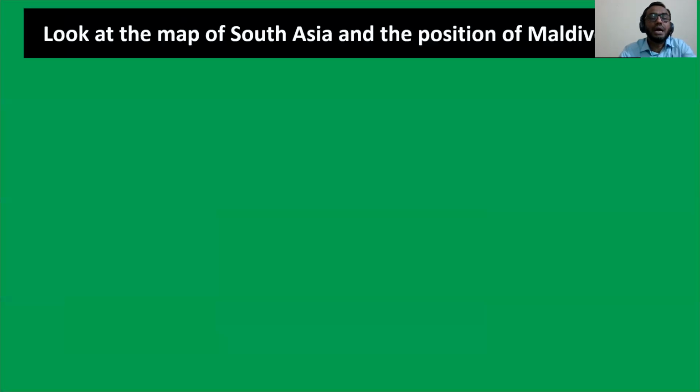Look at the map of South Asia and the position of Maldives. I'm going to show the map of South Asia, and the position of Maldives is pointed here, so you can find out the situation of Maldives.